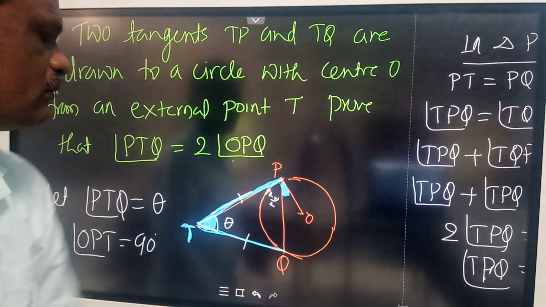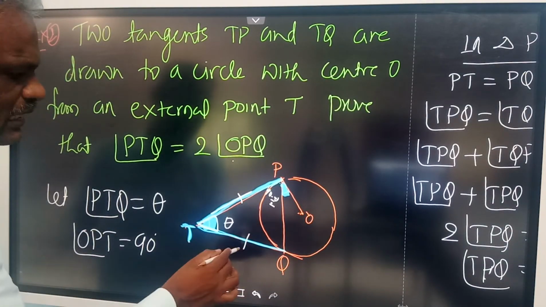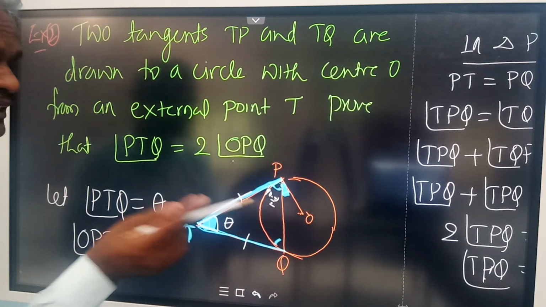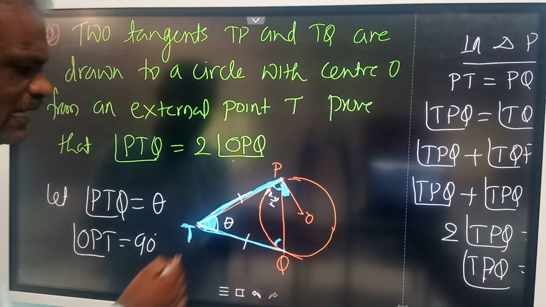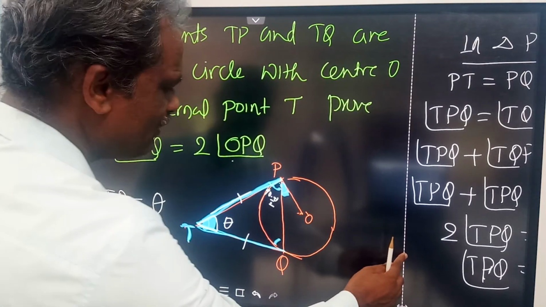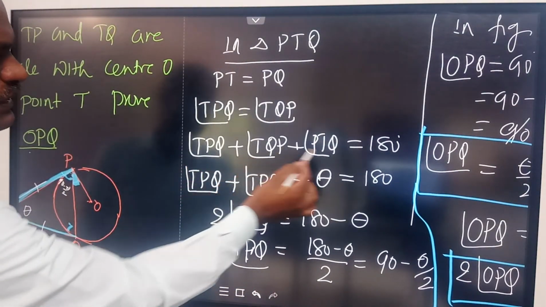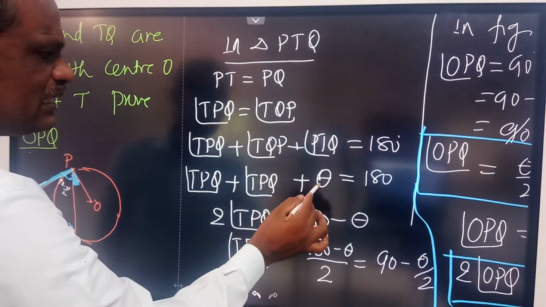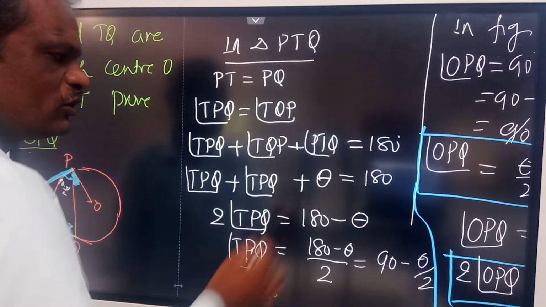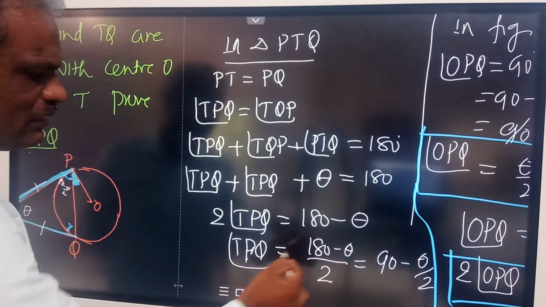So once again, listen here, how we found it out. We have taken this angle as theta. Since these two are equal, you can find this angle and this angle by subtracting from 180 degrees. Use the angle sum property, sum of these three angles is 180 degrees. These two angles are equal because it's an isosceles triangle. TPQ plus TQP plus PTQ is 180 degrees, this is theta we have taken, and both the angles are equal, therefore TPQ plus theta is equal to 180 degrees. So TPQ will become 180 minus theta divided by 2.